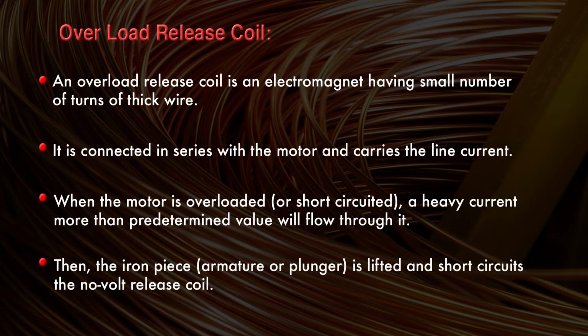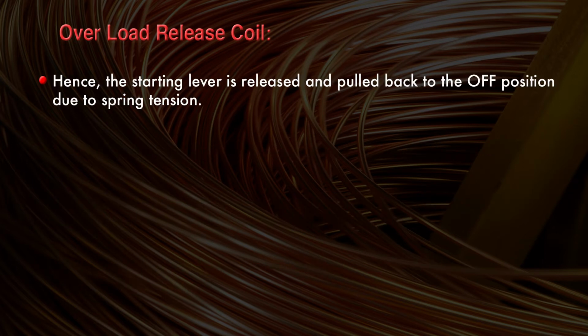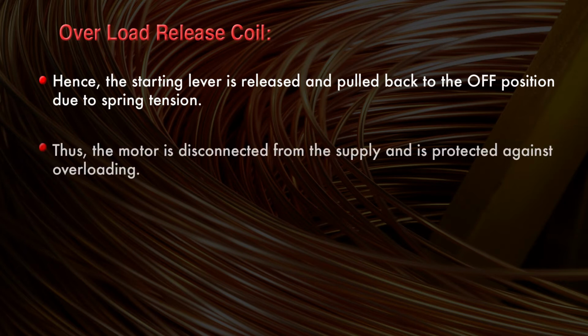Then the iron piece is lifted and short circuits the no volt release. Hence the starting lever is released and pulled back to the off position due to the spring tension. So the motor is disconnected from the supply and is protected against overloading.